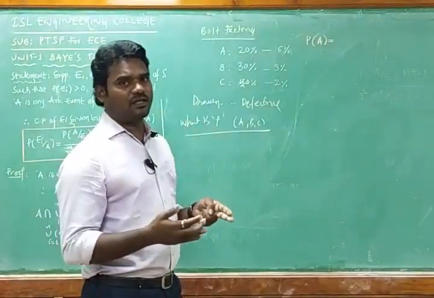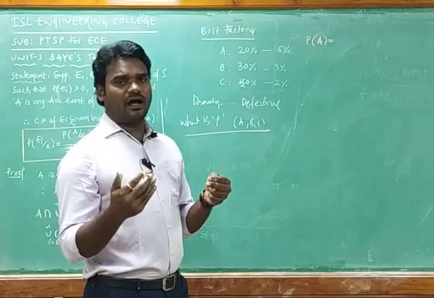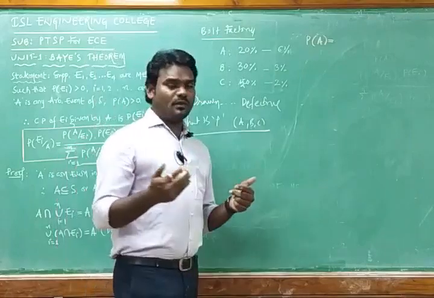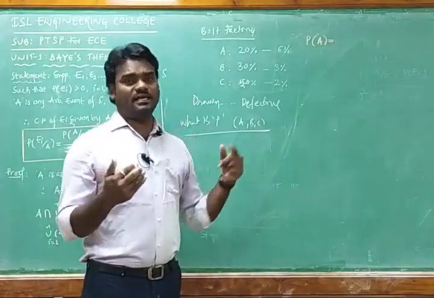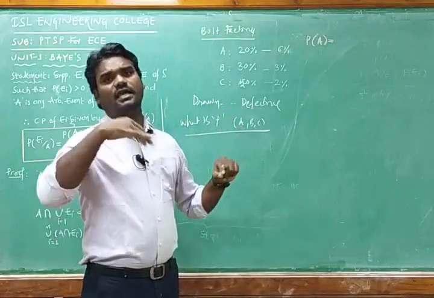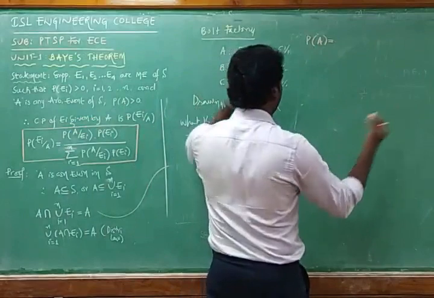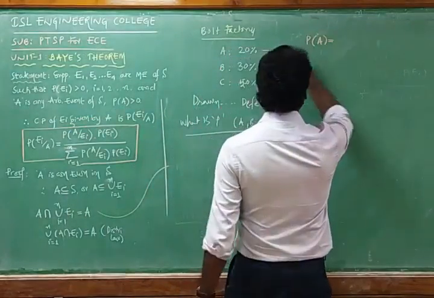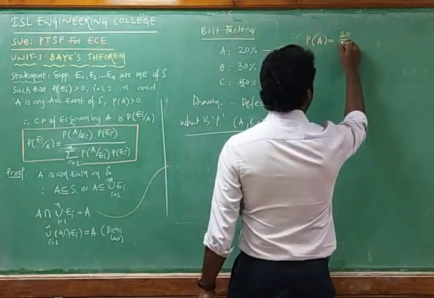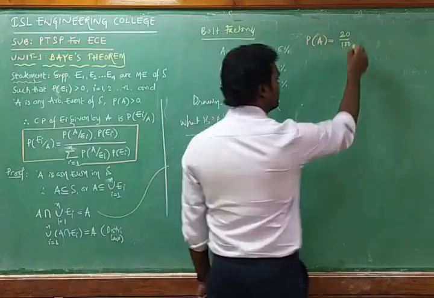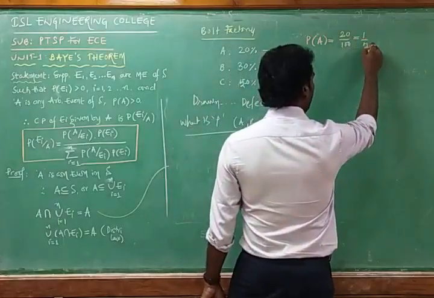We have the formula, that is what? The number of bolts manufactured by the machine A by the total exhaustive cases, and here it is 20 and the total will be 100 only, so that it is 20%, means 20 by 100. This is equal to 1 by 5. The probability